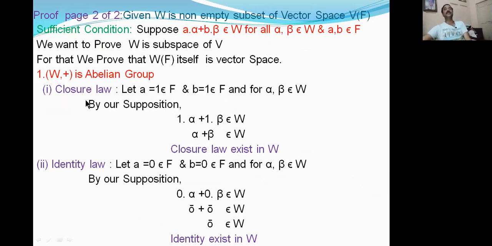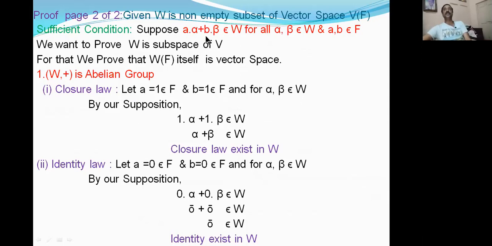Now I am proving the closure law. Using this definition, this supposition only, you can observe this red condition, the red color supposition, and you have to follow this one to prove anything. Let a = 1 and b = 1 in F, and alpha, beta belong to W. From our supposition, a = 1, b = 1 gives 1 alpha plus 1 beta belongs to W.